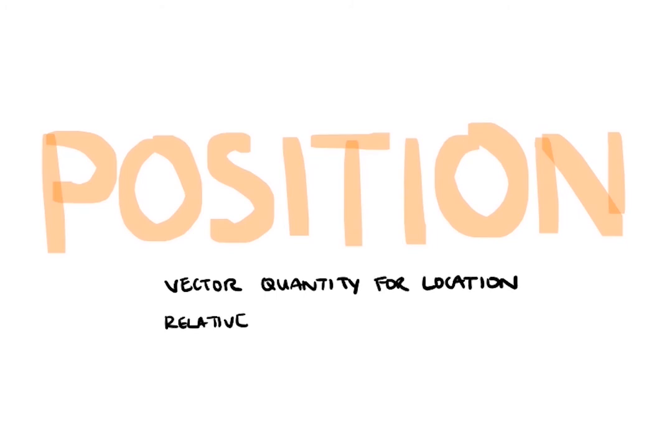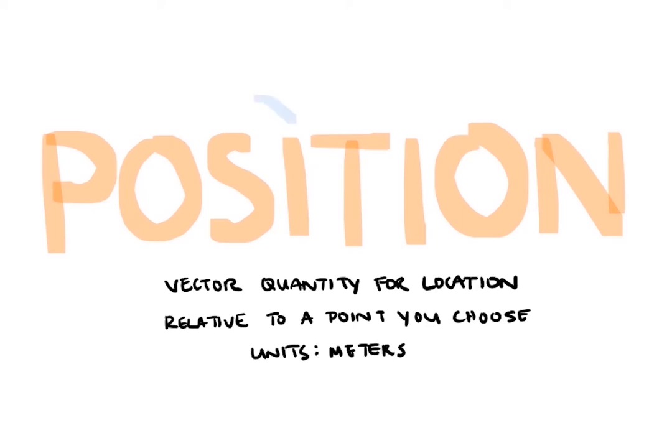There you have it. Position is a vector quantity that describes an object's location relative to some point you choose. And it's measured in the standard scientific unit of meters. Great. Oh, and for future reference, let's give position a symbol X, because X marks the spot of something's position, of course. Now that we can describe where an object is, we can describe how that location can change.